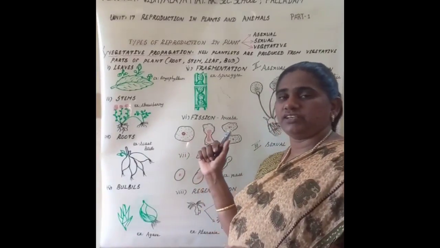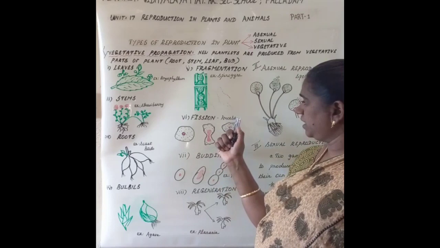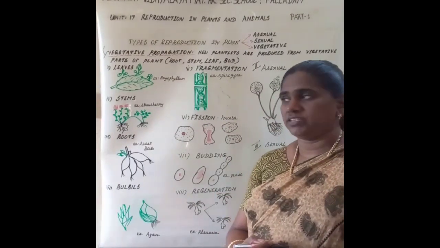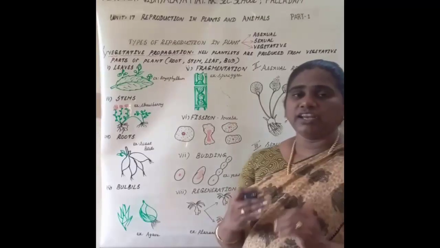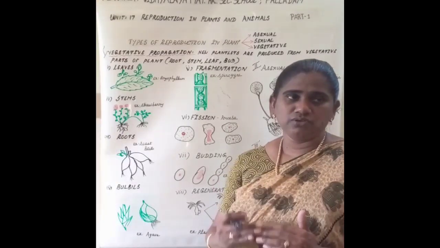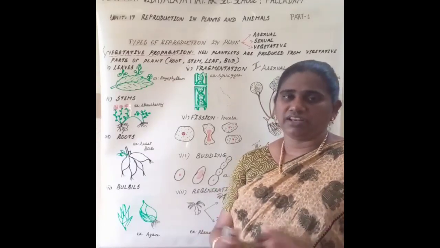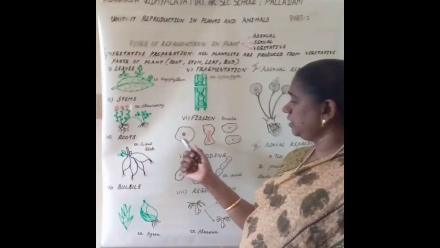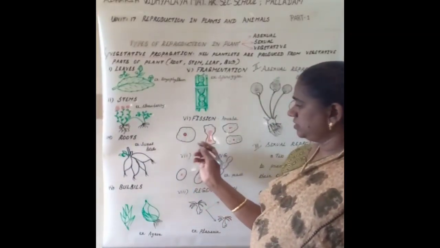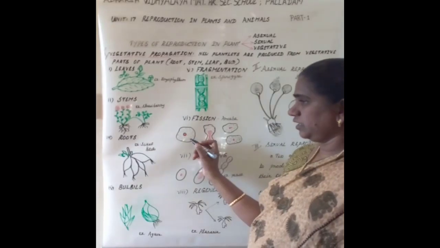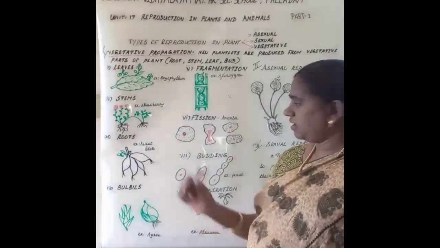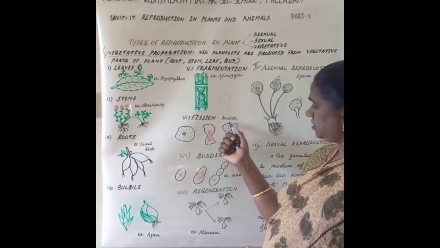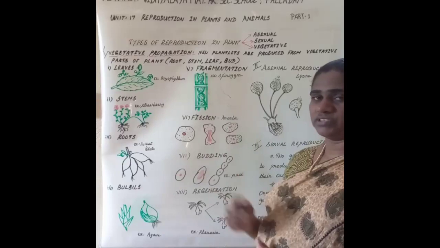Next, vegetative propagation takes place by fission. Example, amoeba. Fission means the mother individual splits into two daughter individuals. This process is called fission. See, this is an amoeba, this is the plasma membrane, this is the cytoplasm and nucleus. This mother amoeba is going to divide into two daughter amoebae by the process of fission.